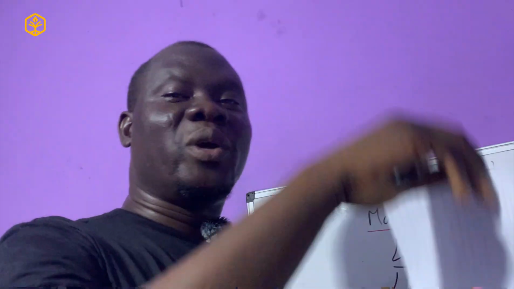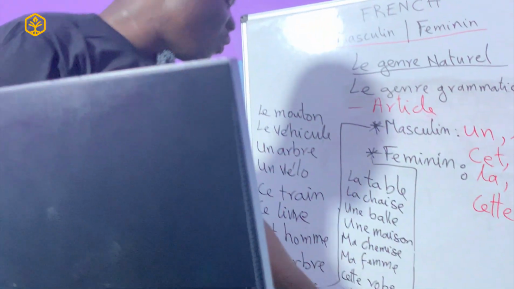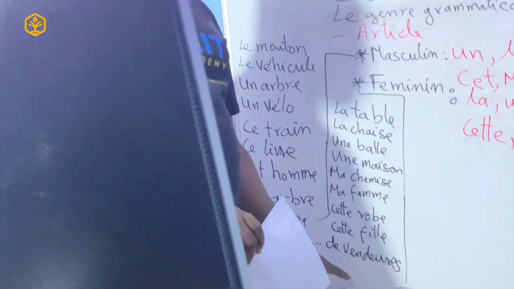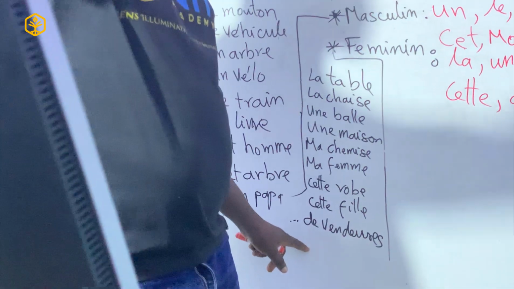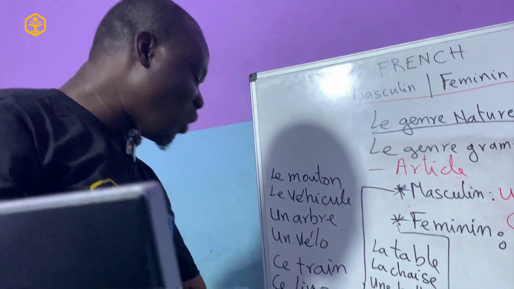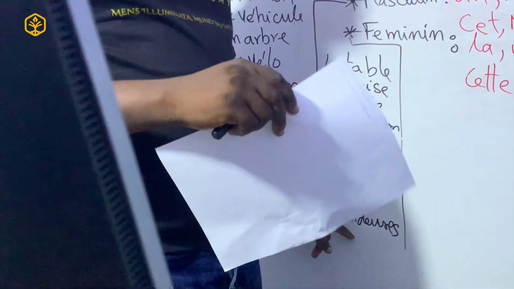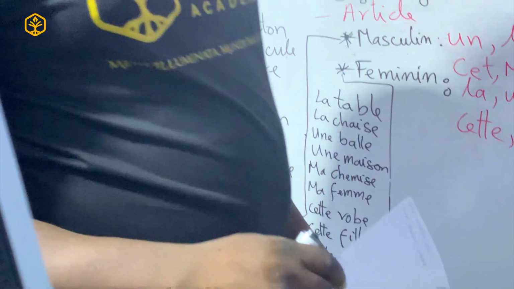And automatically we have their natural gender, which is they are ladies, they are females. Therefore, they are feminine. So anytime we want to speak of many of them, and we talk about a case de, something of the, we just use de. We don't need to add s to de. No, we just say la fête de vendeuse. We automatically know the word will go plural. These are cases we will see later on how that happens.